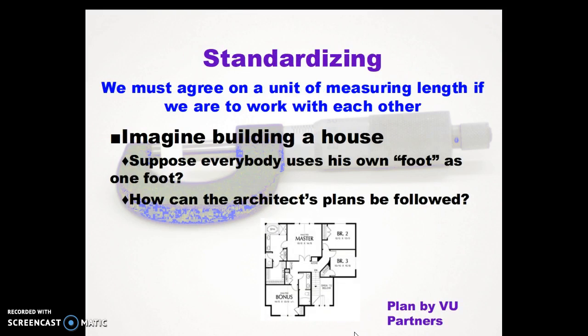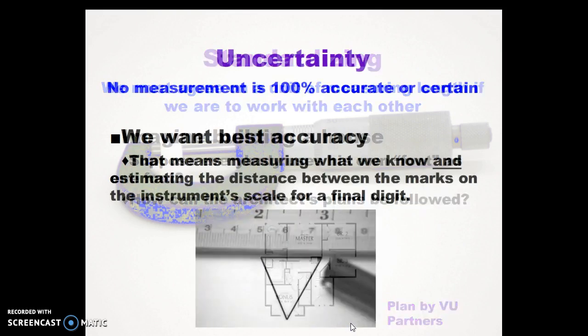Now, standardization is important. We have to agree on a unit of measuring length, for instance, if we're to work with each other. Imagine when you're building a house and you had a nice set of plans like this. Suppose you and the 15 other people working on site used your own foot for 1 foot. Well, clearly the house that you built would not look like a realization of that plan that you see in front of you. You have to agree on what a foot is.